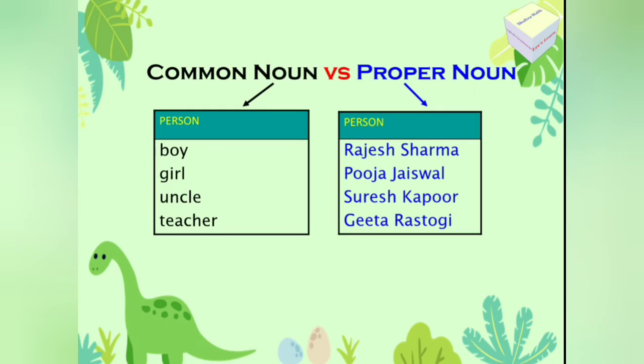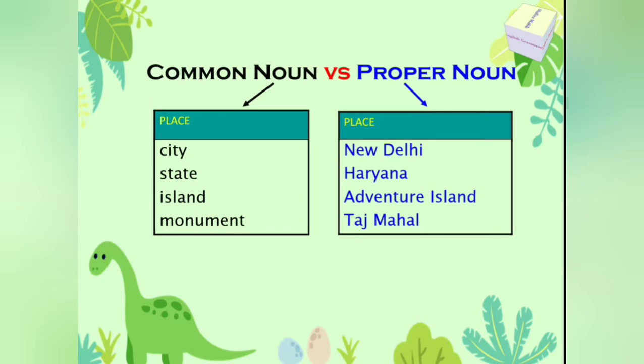Likewise, we can see girl is a common noun. Pooja Jaiswal is a proper noun. Uncle is a common noun. Suresh Kapoor is a proper noun. Teacher is a common noun. Geeta Rastogi is a proper noun. If we talk about place, then city is a common noun. New Delhi is a proper noun. State is a common noun. Haryana is a proper noun. Island is a common noun. Adventure Island is a proper noun. Monument is a common noun. Taj Mahal is a proper noun.